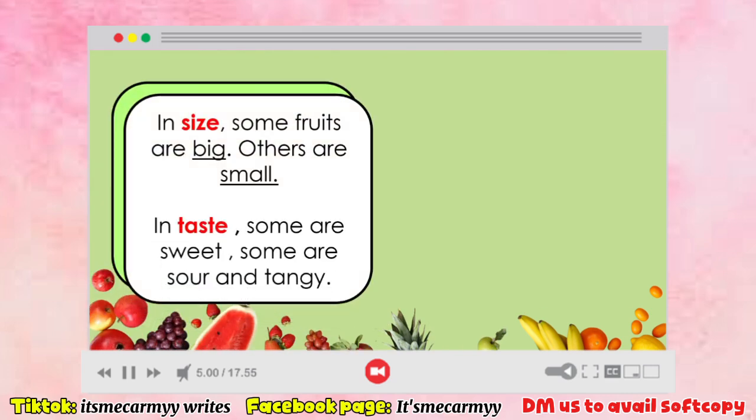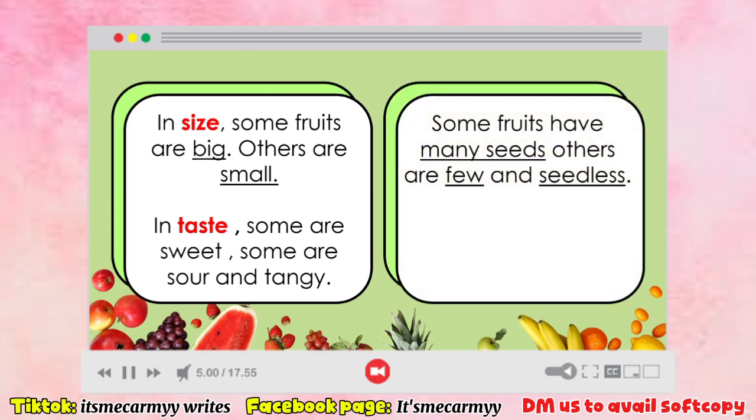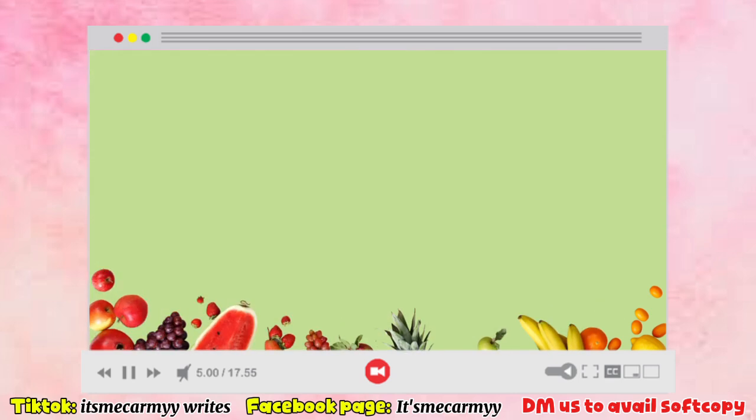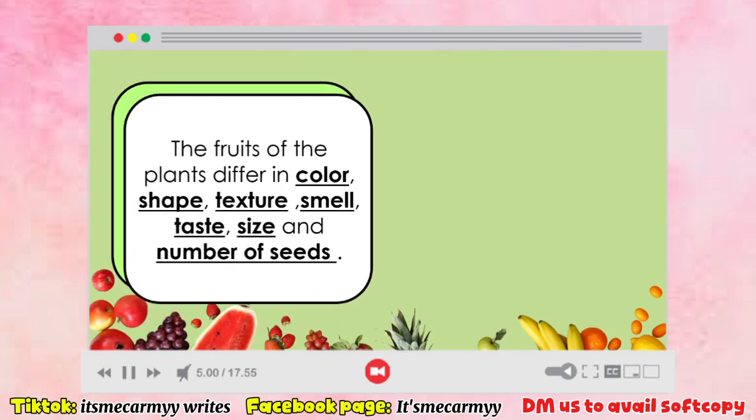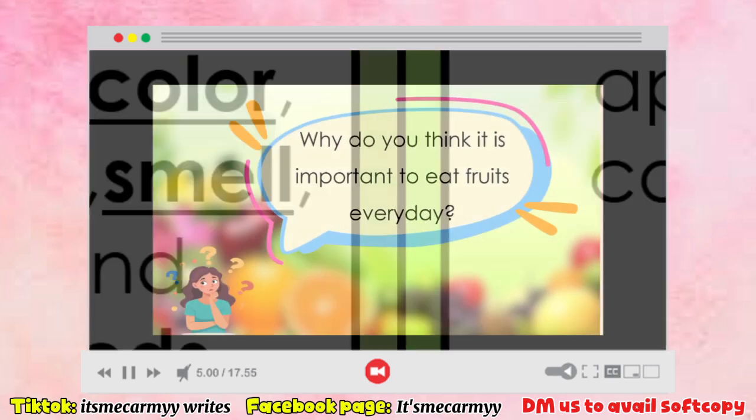In taste, some are sweet, some are sour and tangy. Some fruits have many seeds, others have few or are seedless. Some fruits are smooth, others are rough in texture. The fruits of plants differ in color, shape, texture, smell, taste, size and number of seeds. Texture is the feel, appearance, or consistency of a surface or a substance.